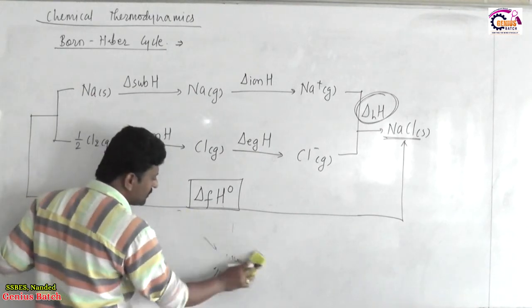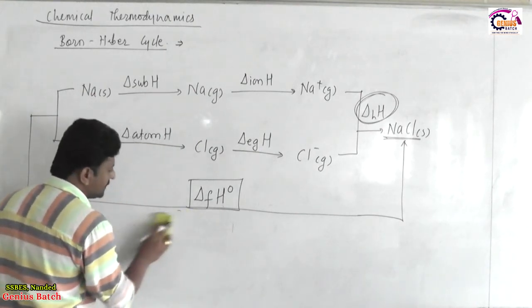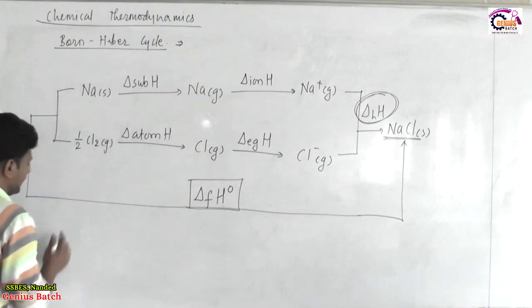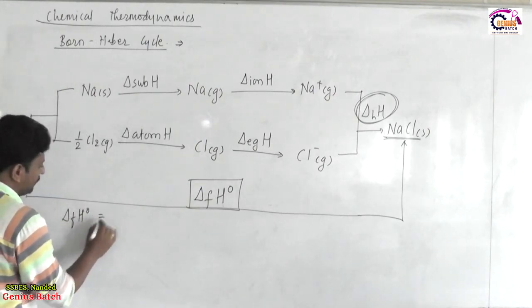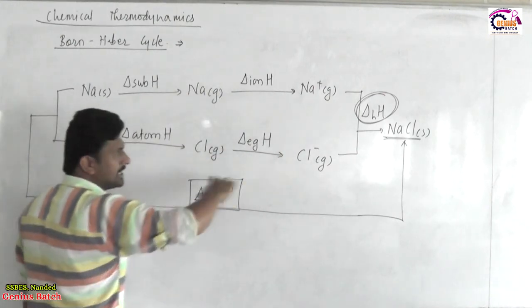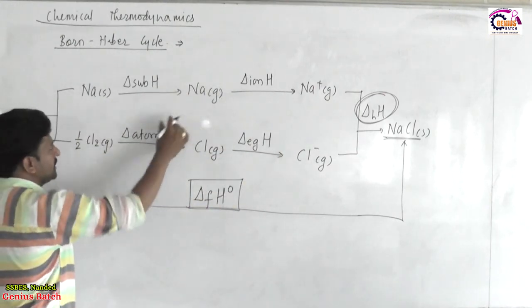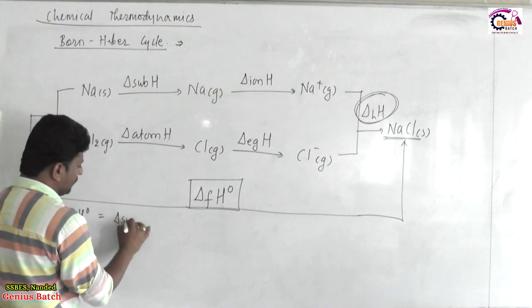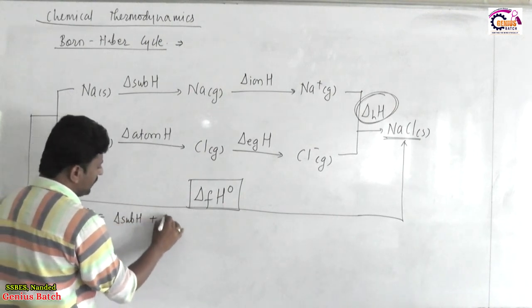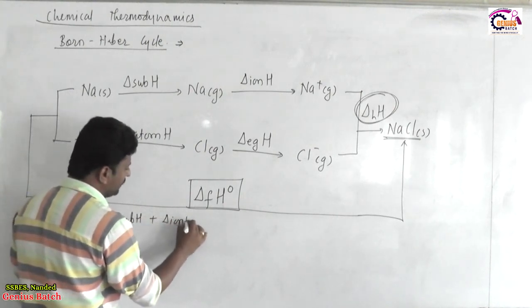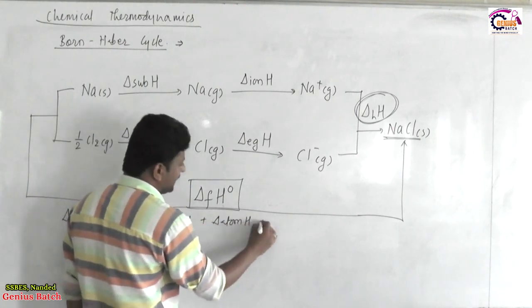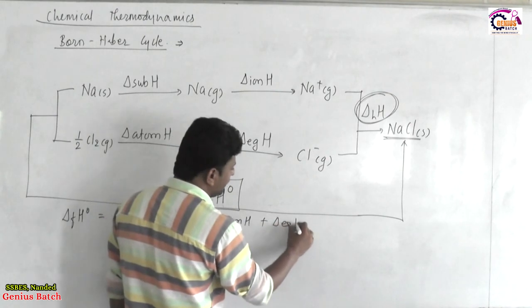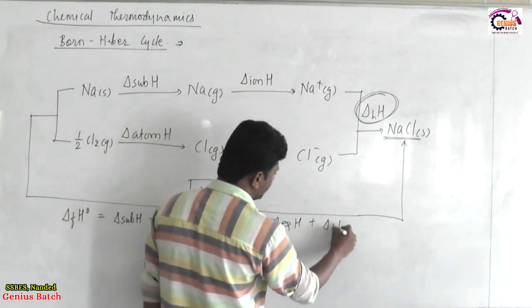So the enthalpy change in the first progress and the enthalpy change in the alternative progress, both in quantity are equal to each other, and because they are equal, as a mathematical conclusion we can say this standard formation enthalpy is nothing but the sum of all of these enthalpy changes. And what are those changes? Successively sublimation enthalpy plus ionization enthalpy plus atomization enthalpy plus electron gain enthalpy and finally the crystal lattice enthalpy.